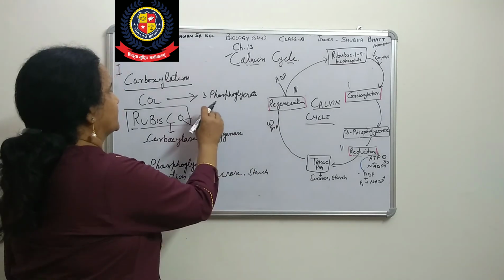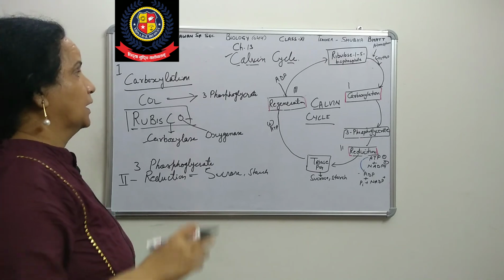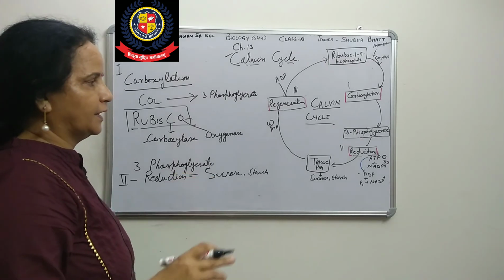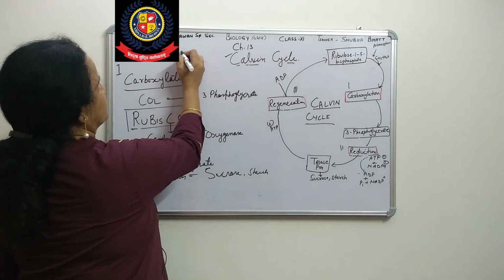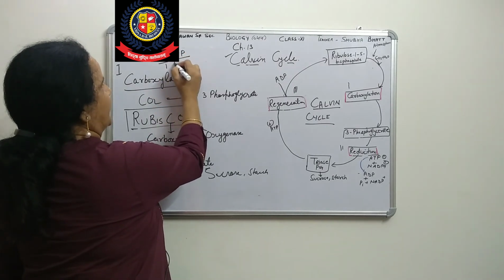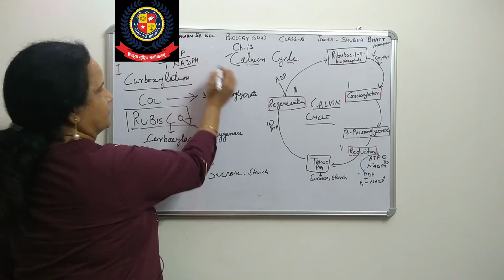So this biosynthetic phase, or this Calvin cycle, depends on the energy currency ATP and NADPH. So we will see here 2 ATP molecules are used and 1 NADPH molecule is used for this cycle.